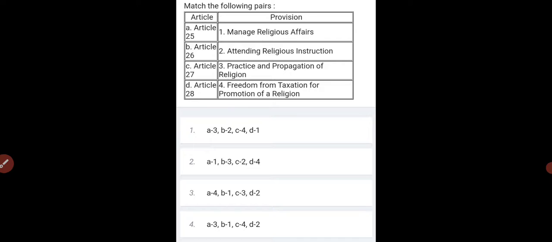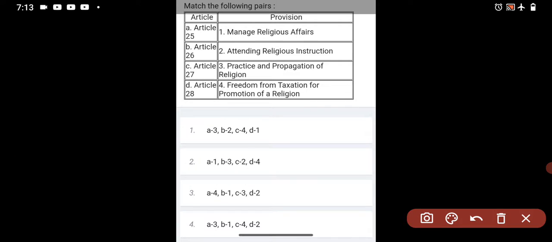So we go for another choice, Article 25. Article 25 is practice and propagation of religion. And Article 26 is manage religious affairs. Article 28 is attending religious instruction. So I think option 4 is the correct answer.